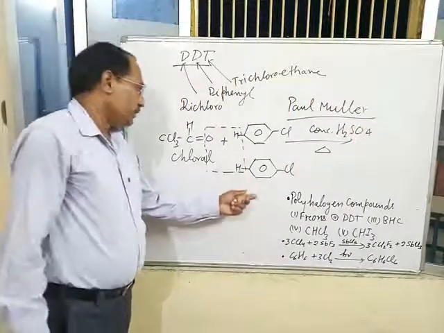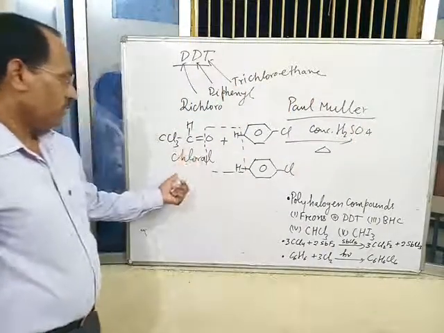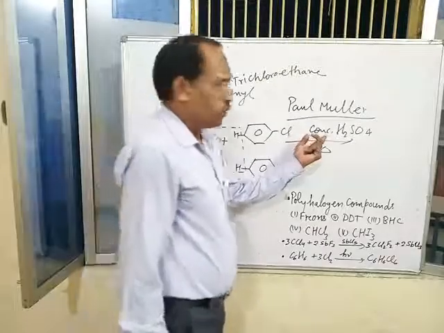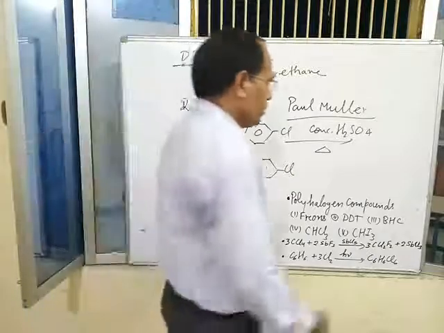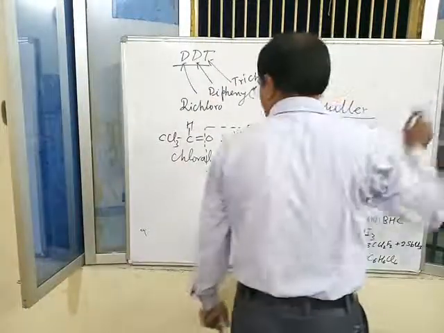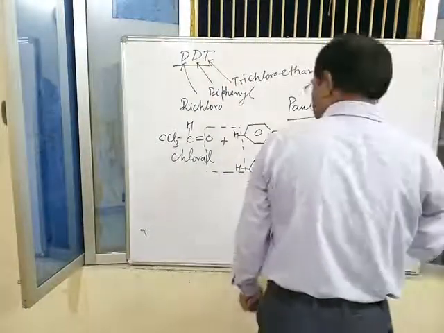When chlorobenzene is heated with chloral in presence of concentrated H2SO4, DDT is obtained.